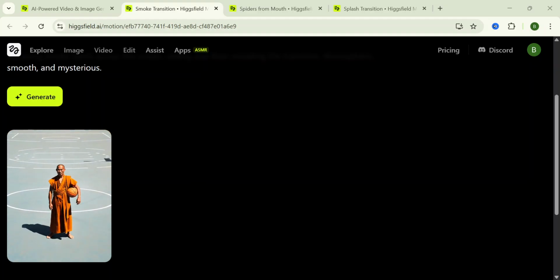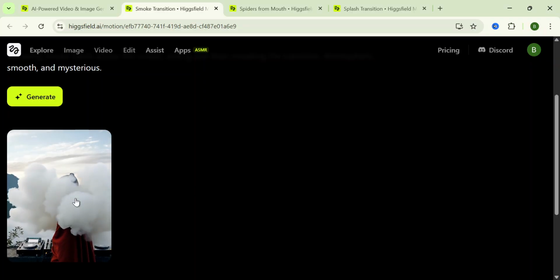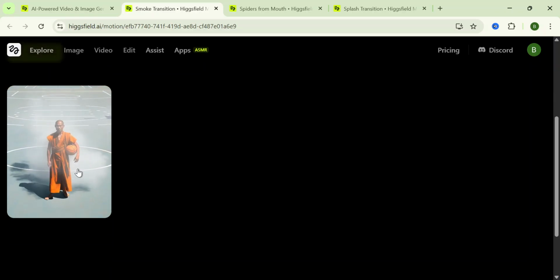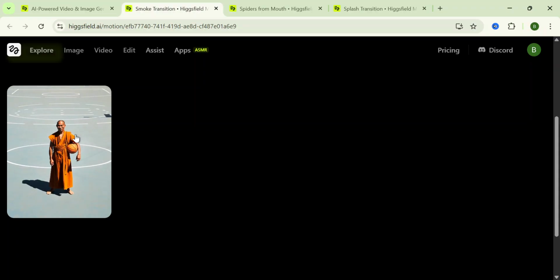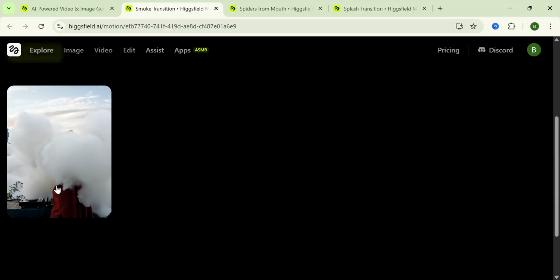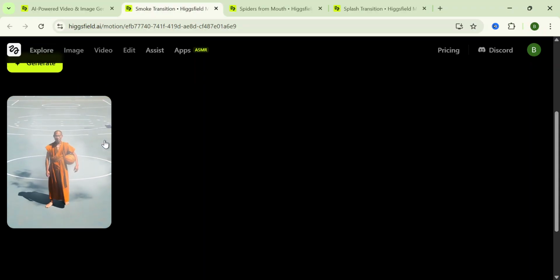So if you've always wanted to create a mind-blowing smoke transition effect, this is the video for you. Now you can see how this AI is creating this particular transition effect from a monk in a mountain top. It's even a DJ, and the smoke transformed him to a basketballer. So this is really crazy.